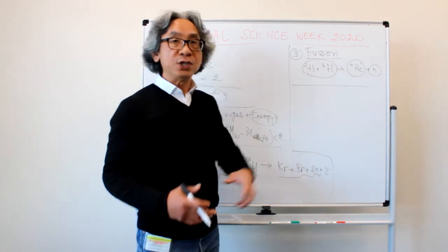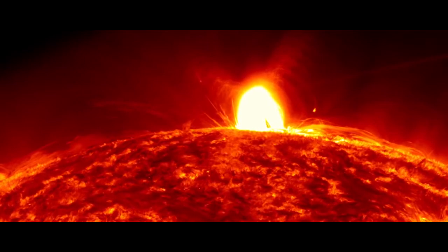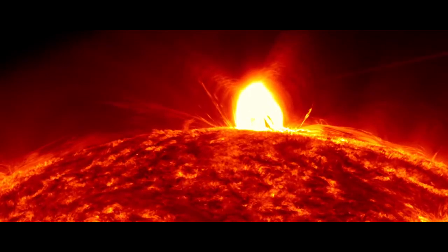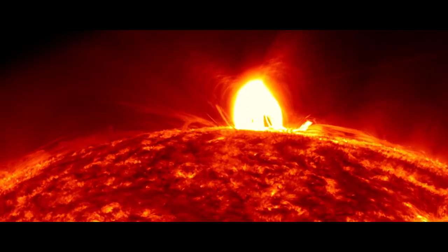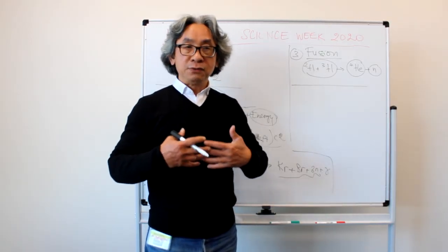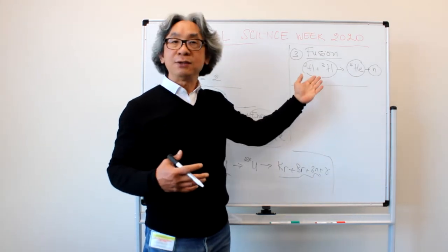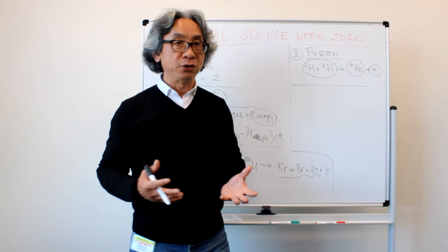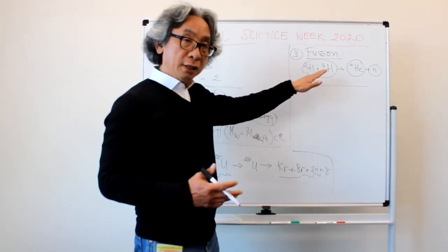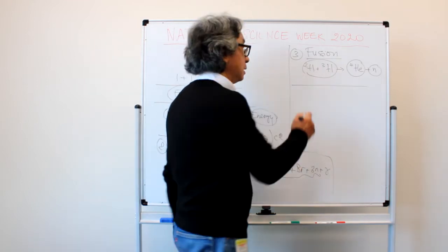In terms of fusion, which is the reaction happening on the sun for billions of years, and that gives us all the energy we have. In fact, all the life on Earth survives on the energy from the sun. Without the energy from the sun, there would be no life on Earth. And you see that there's always a difference.